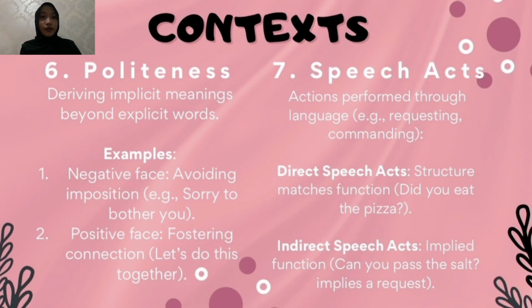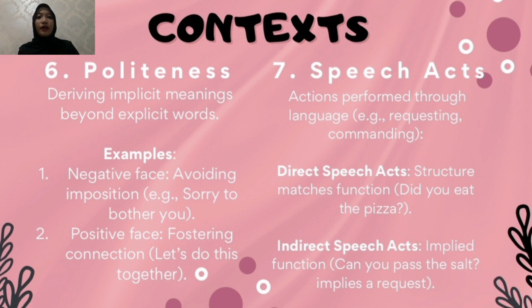So next, I will explain about politeness and speech acts in communication. So what is politeness? Politeness is about being sensitive to someone's face, or their public self-image, in conversations. There are two types of face in politeness. First is negative face.